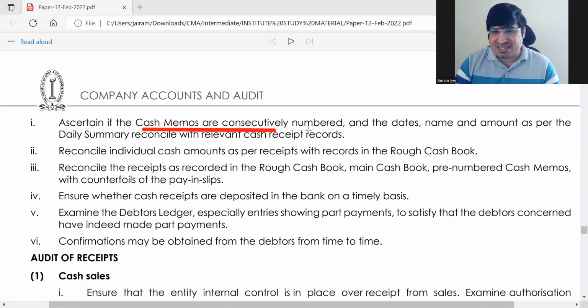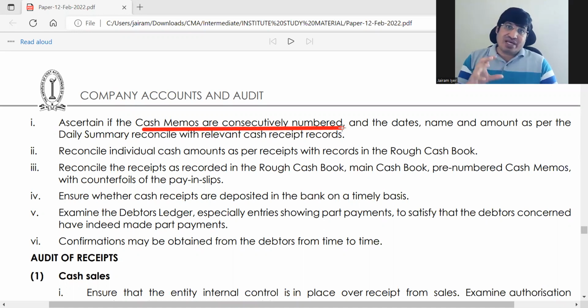cash memos should be consecutively numbered. See, this is very, very important. The vouchers are prepared in such a way that daily, weekly and monthly summaries are prepared, showing how many payments are done in this week and all those things. If your cash memos are numbered, then any missing voucher you can easily see.